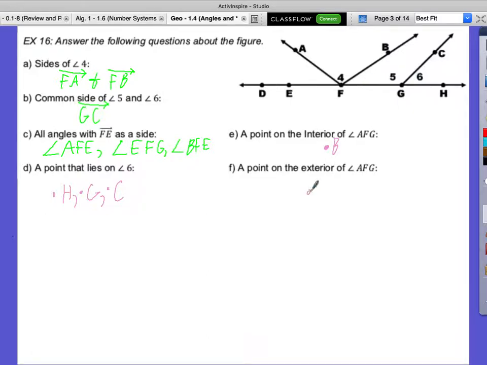Point D. Is there another answer we could have had as well? Yeah, point E as well could have worked. Either one of those. You just need one point. Either point D or point E would be on the exterior.